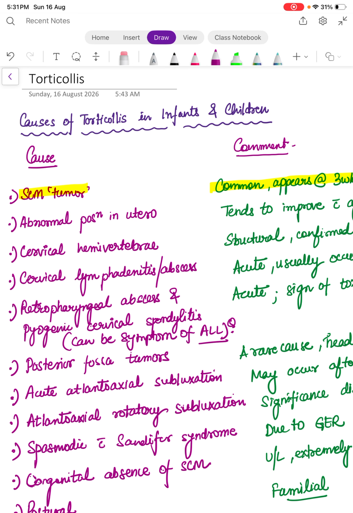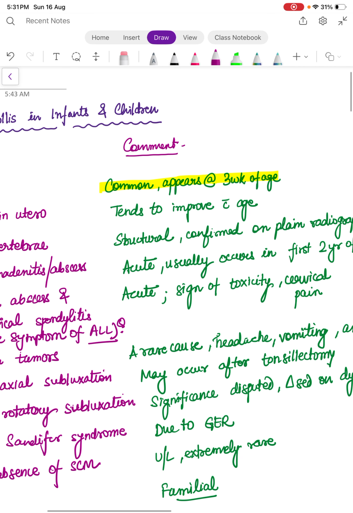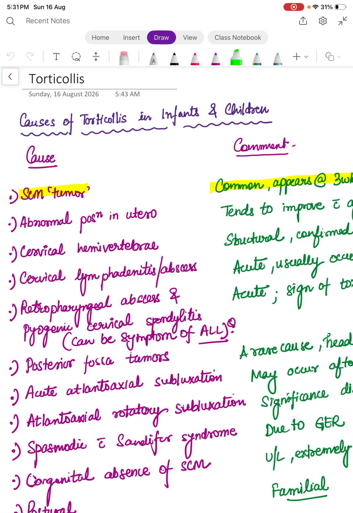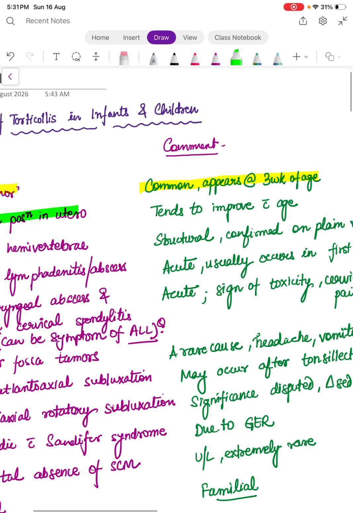we call as congenital torticollis, that is sternocleidomastoid tumor, which commonly appears at 3 weeks of age. That is, you have to remember. Then the second is abnormal position in utero can be a cause. It will improve with age.